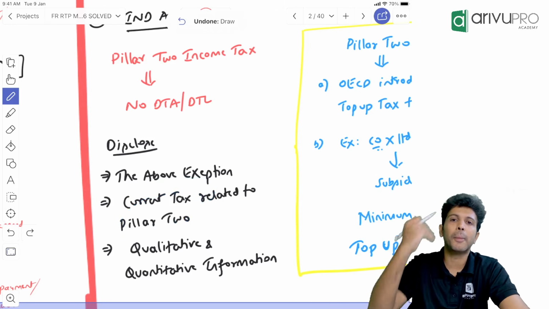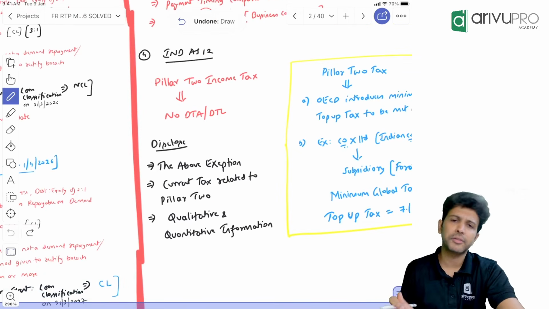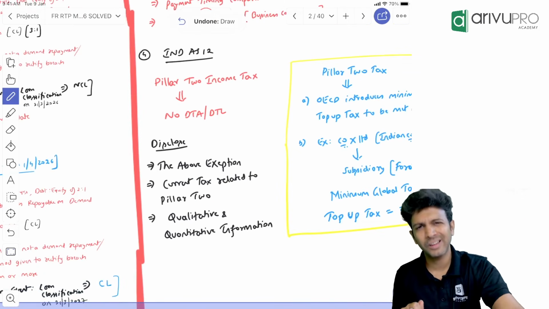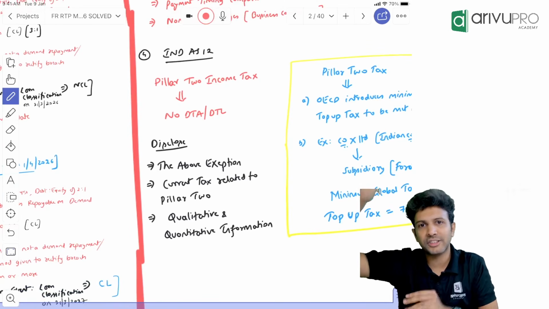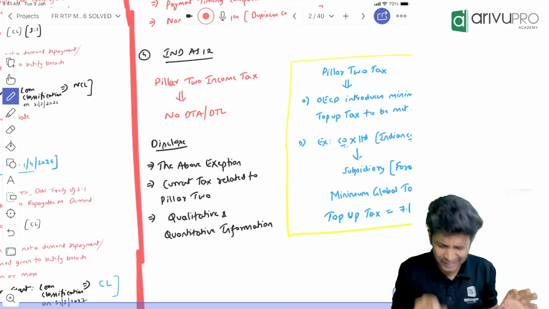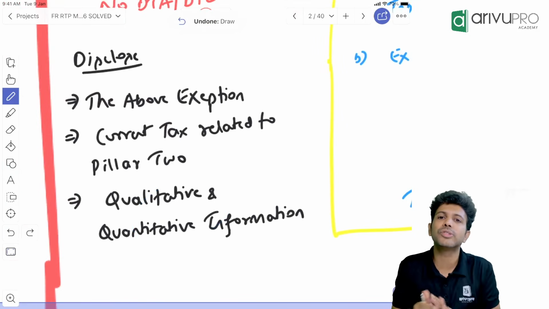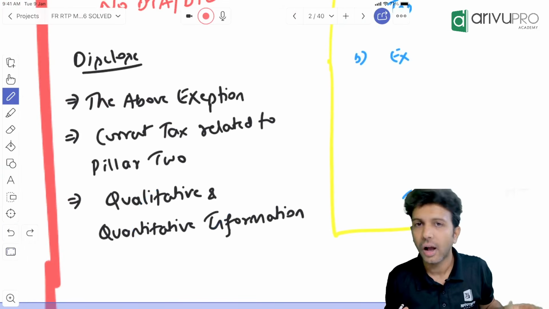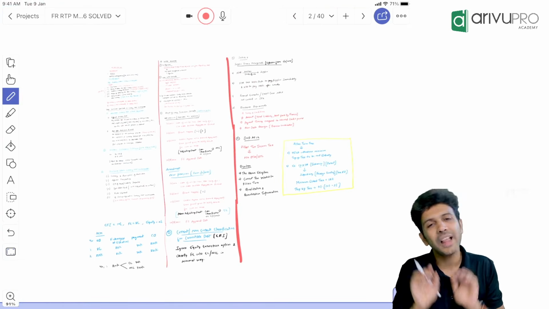Because of Pillar 2, you give a disclosure of how much current tax you have paid. And then any qualitative and quantitative information which will help the users. Then other information, saying that I'm operating in this country due to OECD, I have to pay this tax. So some qualitative and some extra information you give so that the user can understand this particular data better. That's pretty much about the amendment, people.